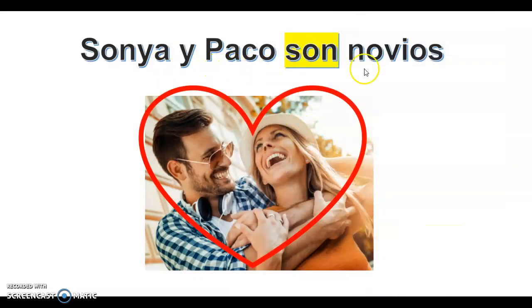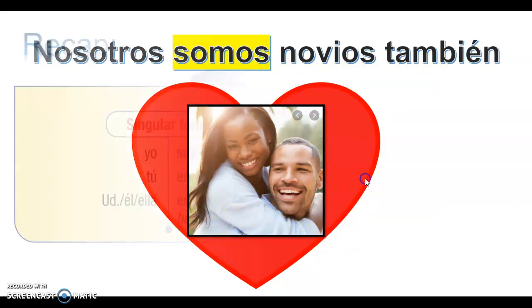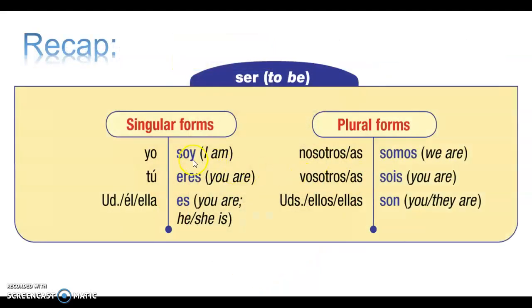Sonia y Paco son novios. So they're boyfriend and girlfriend. Nosotros somos novios también. So we are. So to recap, soy, eres, es, somos, sois, son. Soy, eres, es, somos, sois, son.